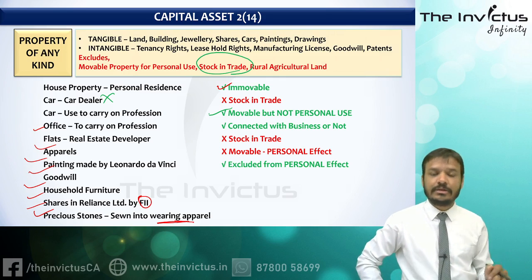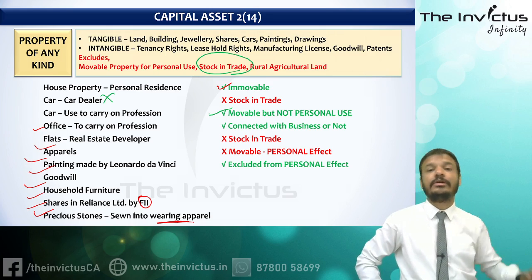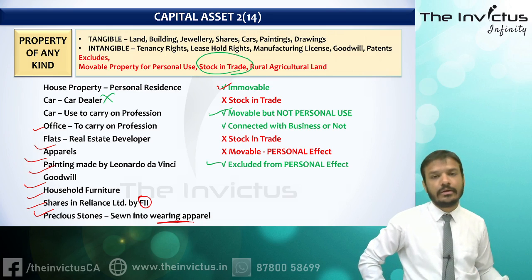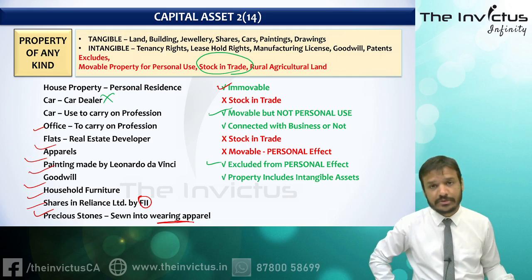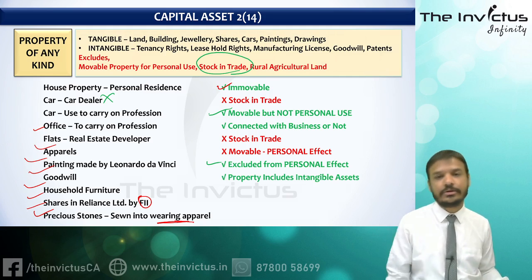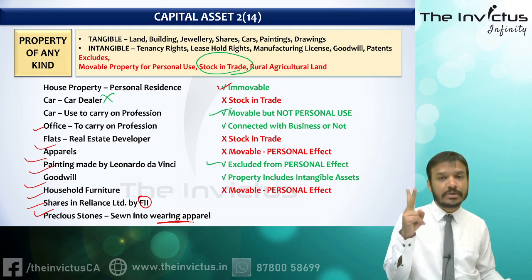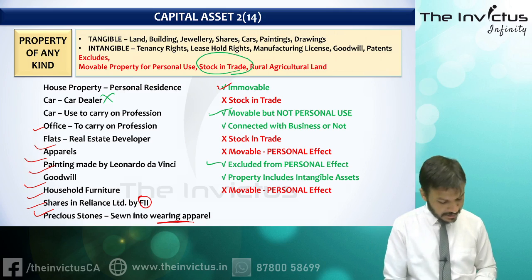Though it's personal and movable, it is excluded from the definition of personal effect once again. So it is a capital asset. Goodwill, definitely tangible, intangible, whatever property of any kind is a capital asset. Household furniture, movable, personal effect, right? So outside the purview of capital gain.